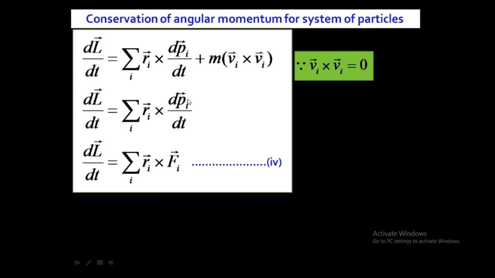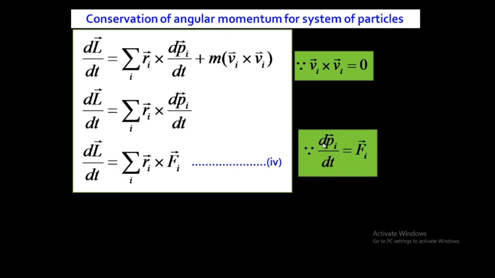We are left with this term, and dp_i by dt means the rate of change of linear momentum, which according to Newton's second law of motion is F_i, force. Rate of change of linear momentum is force. So in place of dp_i by dt I have kept F_i, because the rate of change of linear momentum is equal to the force according to Newton's second law of motion.